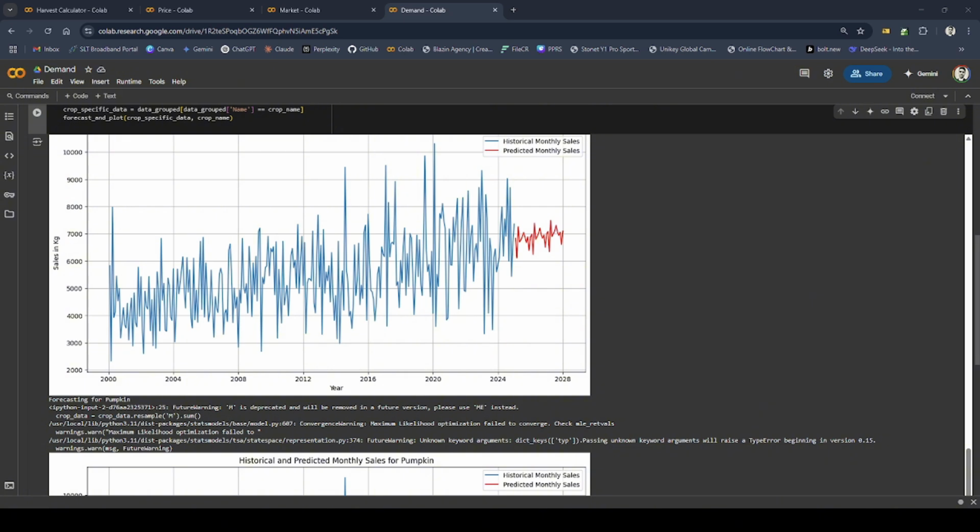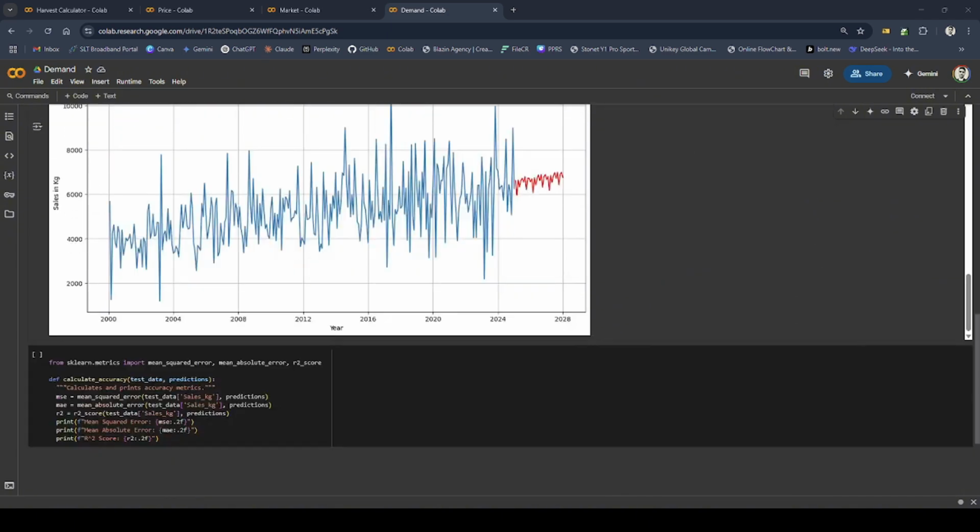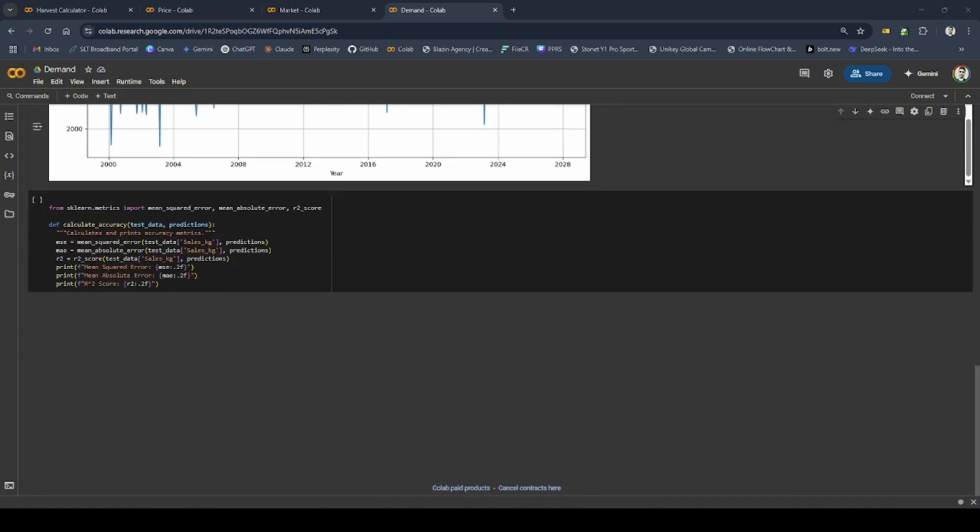In short, this tool gives stakeholders like farmers, wholesalers, and policymakers a way to anticipate future demand and make informed planning decisions based on data-driven forecasts.